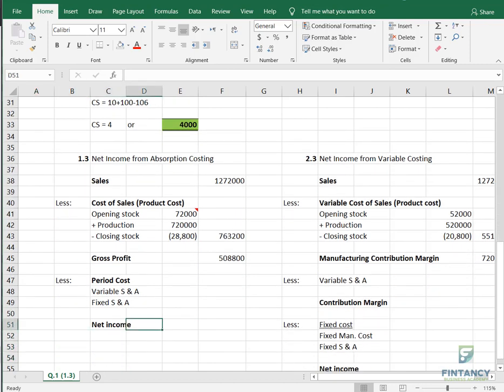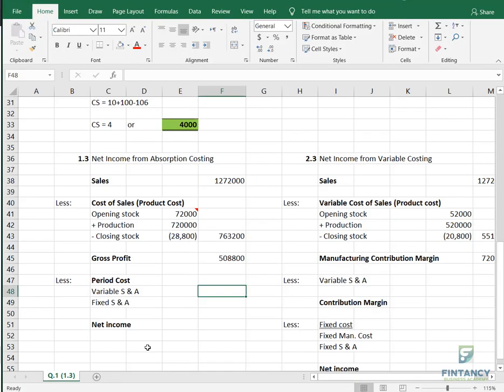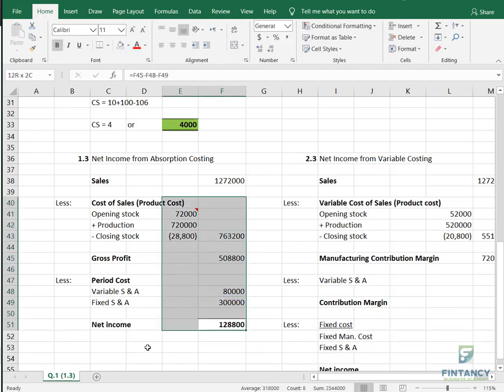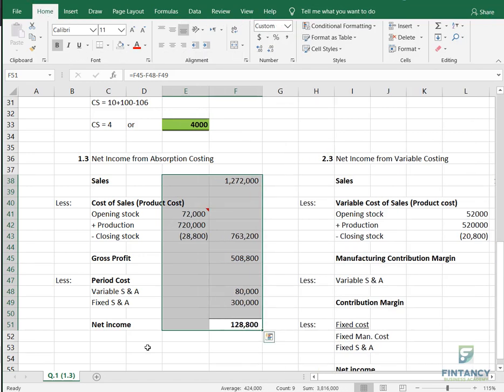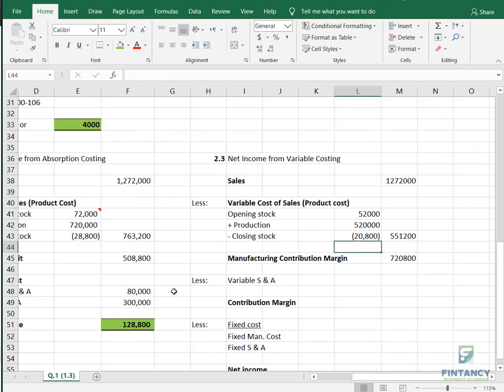Then variable selling and admin we have in the question, remember that was 80, and fixed selling and admin is 300. If you need net income, what will you do? Gross profit minus these two figures. So 128,800 is your net income from absorption costing. Okay, let's see how much is the net income from variable costing.